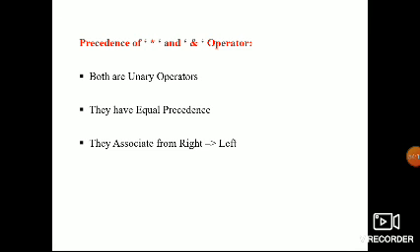So what is the precedence? Star and ampersand both have equal precedence, both are unary operators, but the associativity is from right to left. From the right we have used the star here, and next the ampersand. This is the right to left direction you have to follow.